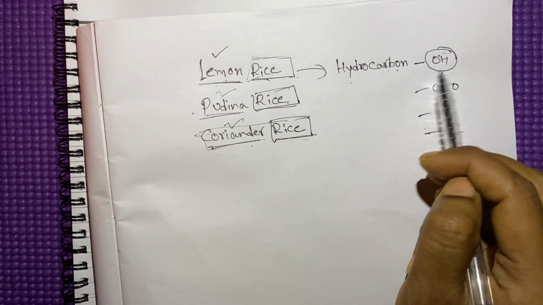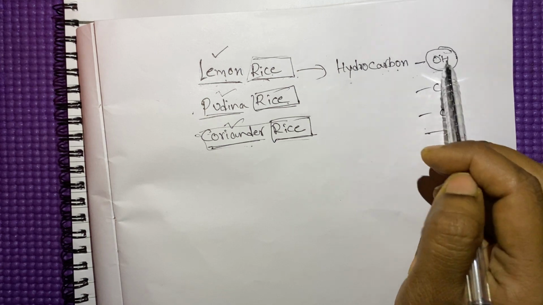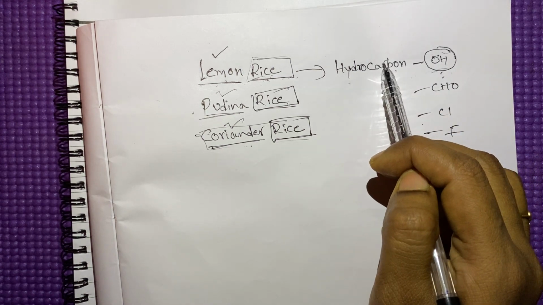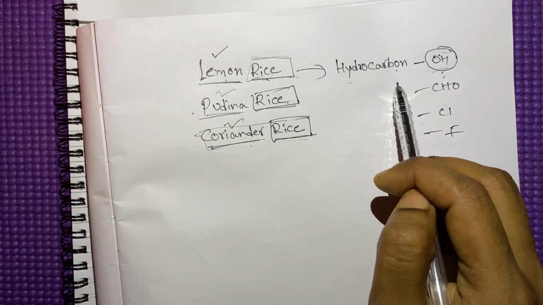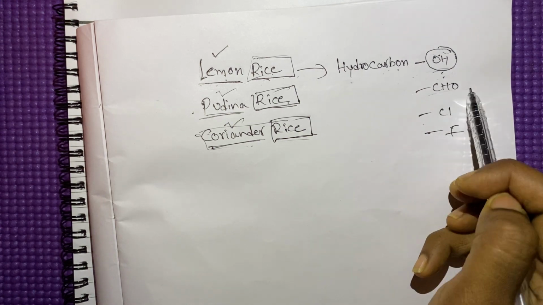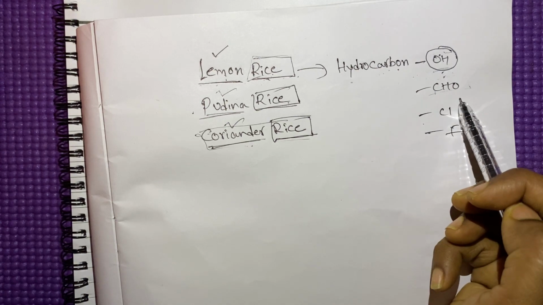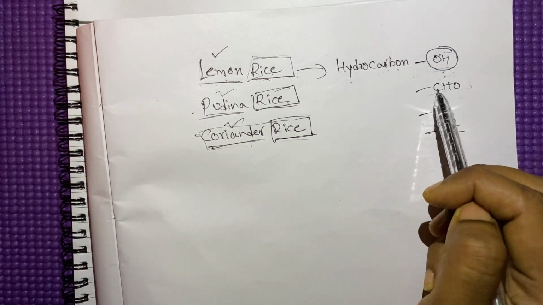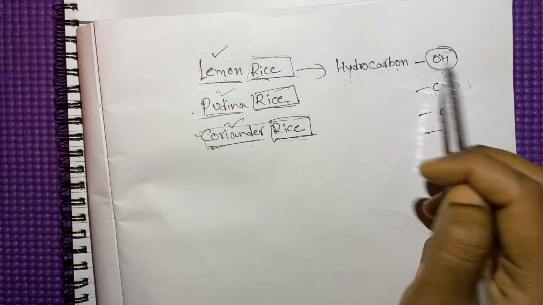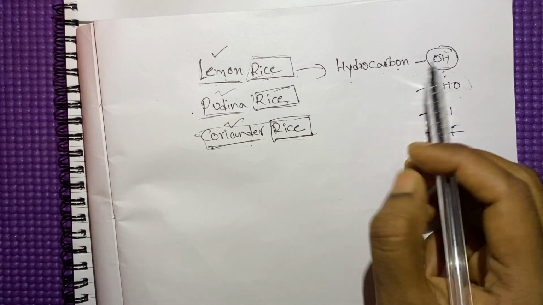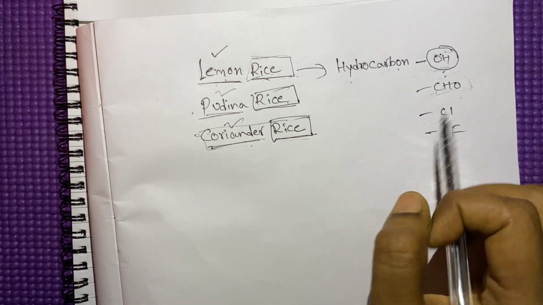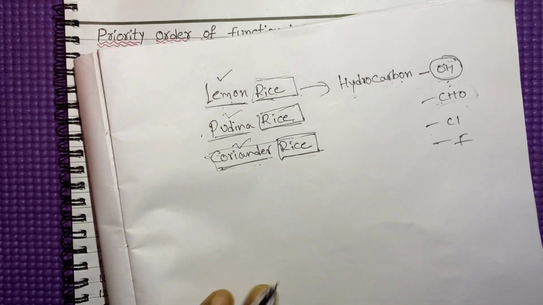Alcohol. This is the hydroxyl group. Because of the hydroxyl group, the hydrocarbon chain is getting the name alcohol. If the CHO group is there, the hydrocarbon is called an aldehyde. Because of these special groups, the hydrocarbon chains are getting special names, that is functional groups.